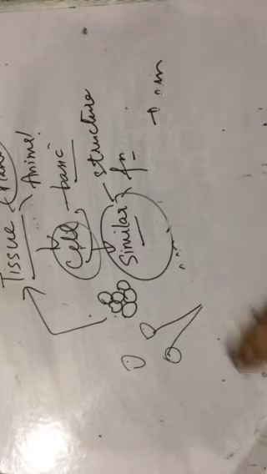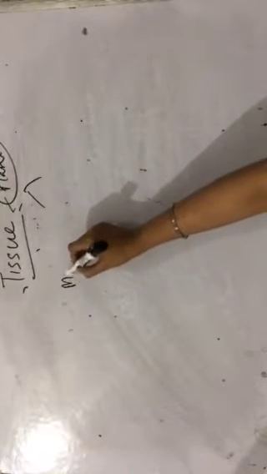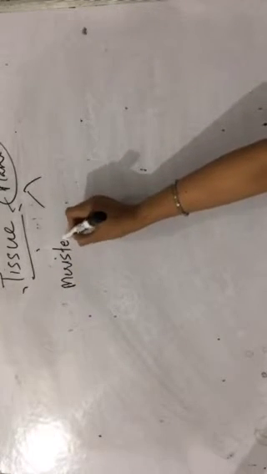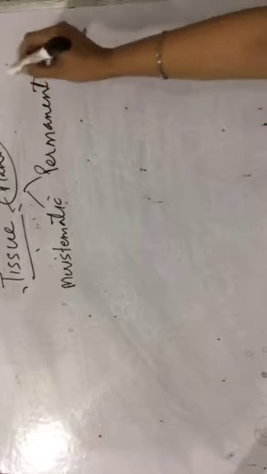So plant tissue is basically of two types. One is meristematic tissue or meristem, and another one is permanent tissue. Meristematic tissue, permanent tissue, right?